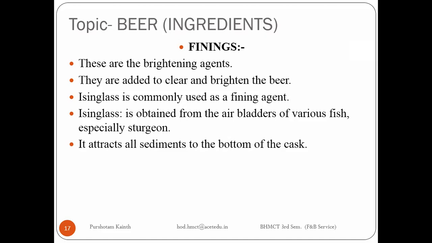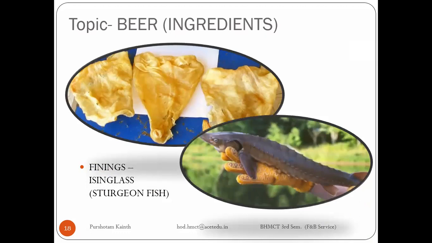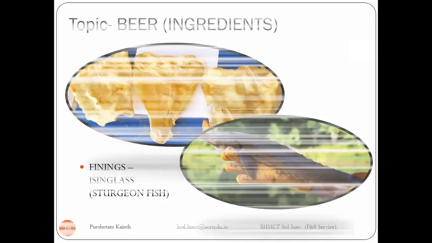And then the sediments get collected at the bottom, and then it is quite easy to clean it. All right, so this is the picture of that isinglass, and this one is the picture of the sturgeon fish.